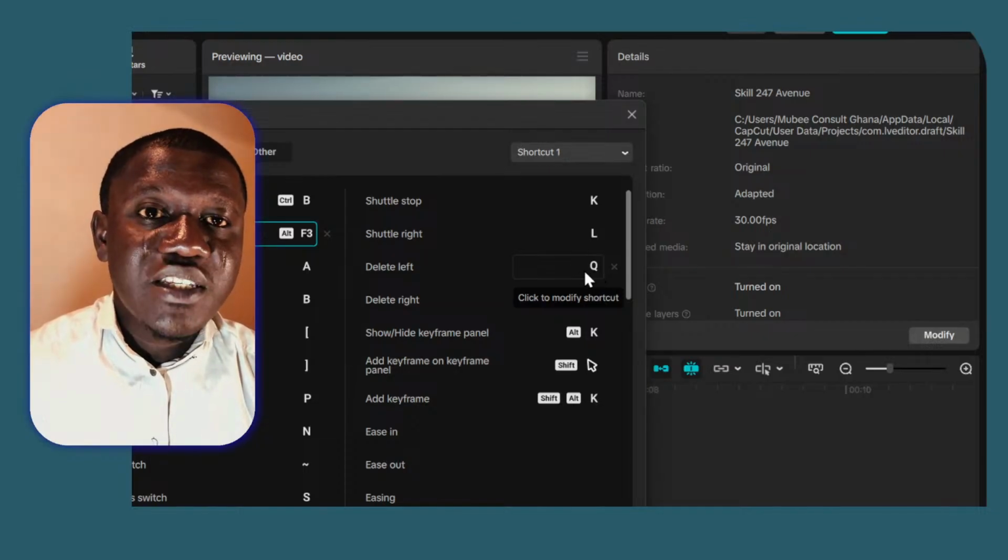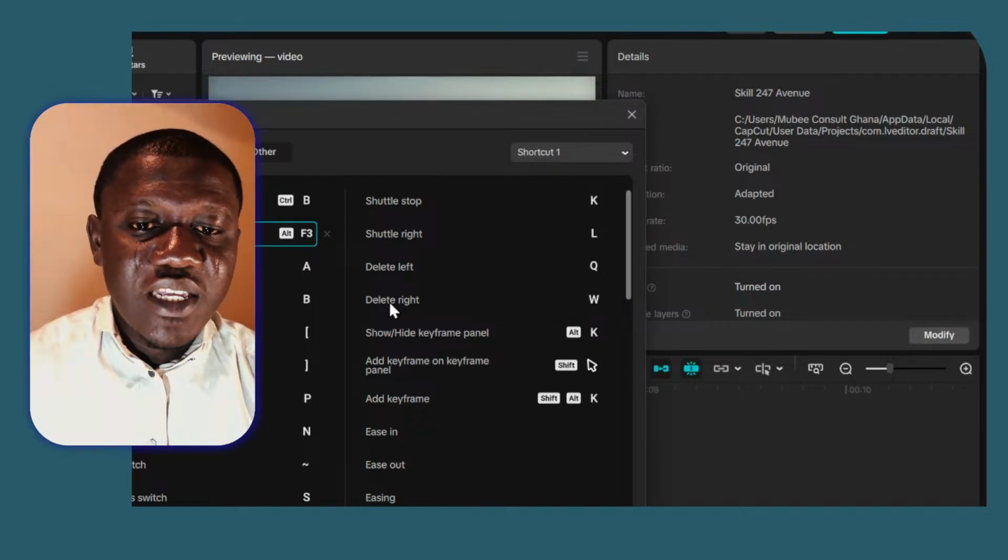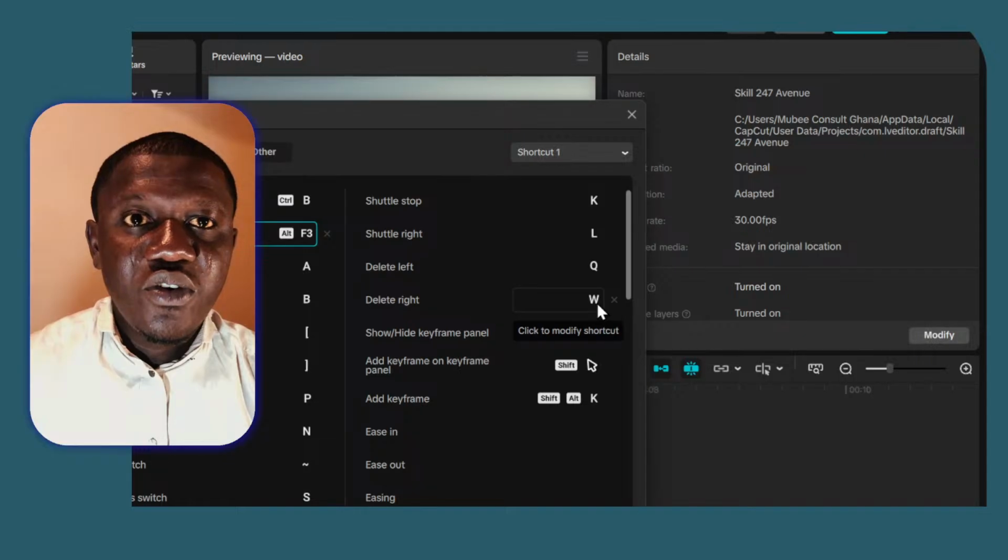Now for you to see it in real time, let me turn off this track magnet so that you can see whatever is happening in real time. So when I hover my mouse again to select the spot that I want the axis to fit, assuming this is the spot where I made a mistake and I want to chop it off from the track, and tap on Q on my keyboard, it will automatically leave a gap between these 2 clips. That means that spot has been taken out from our timeline.